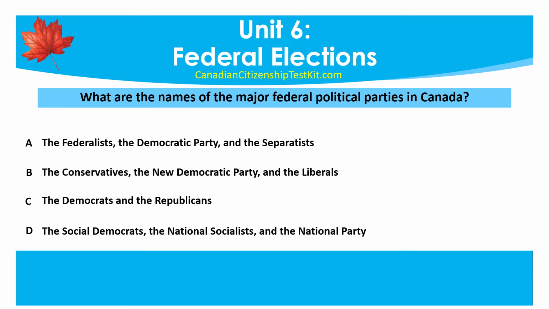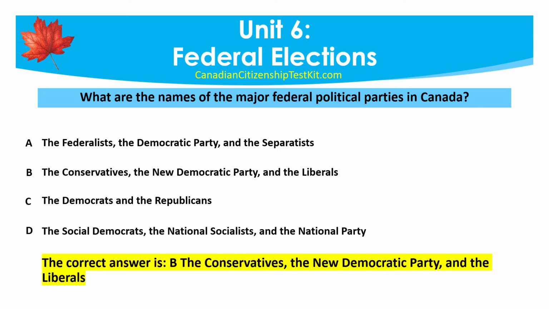D. The Social Democrats, the National Socialists, and the National Party. The correct answer is B, the Conservatives, the New Democratic Party, and the Liberals.